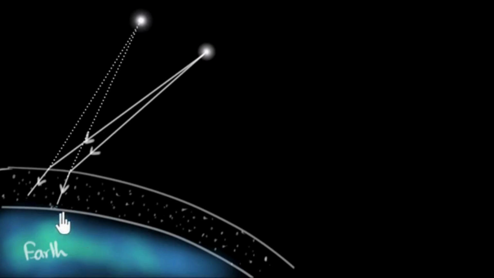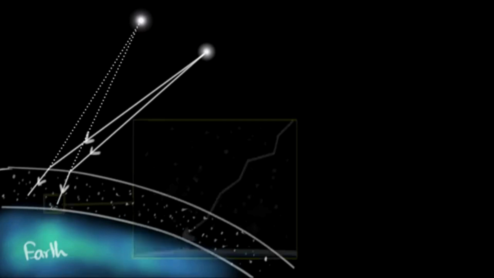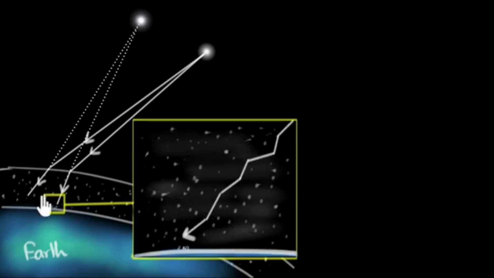Well, if we were to zoom in and look at the light as it traveled through our atmosphere, then we would see that as it travels down towards the Earth's surface, light doesn't travel in a straight line, but it continuously keeps bending. This happens because the light is passing through several layers of our atmosphere, and as it passes from one layer to another, there are changes in the temperature, there are changes in the density, there's pollution and dust particles, and because of this, the light continuously keeps changing its speed as it moves from one layer to another. And as a result, light continuously keeps refracting or bending as it moves towards us.